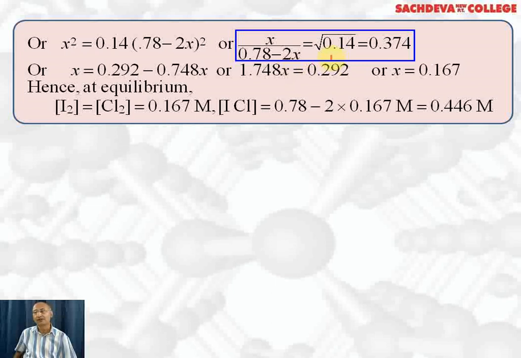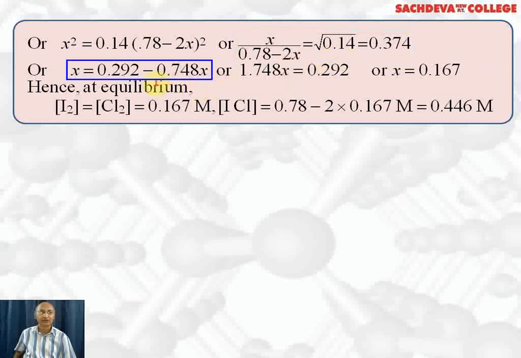The square root of 0.14 will be equal to 0.374. So x will be equal to 0.292 minus 0.374 times 2x, or 1.748x is equal to 0.292. x comes out to be 0.167.